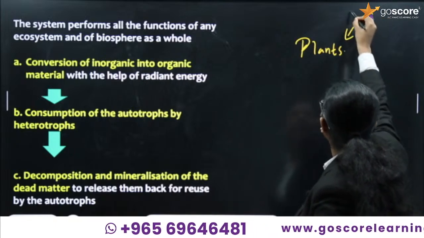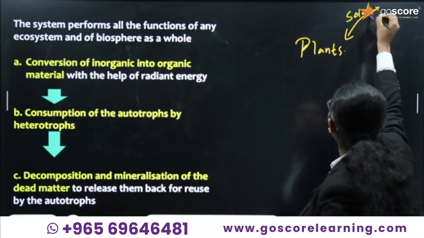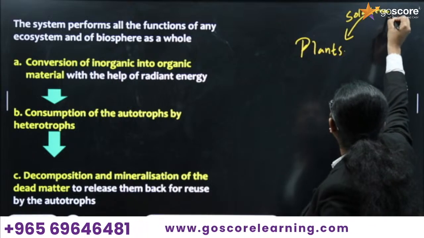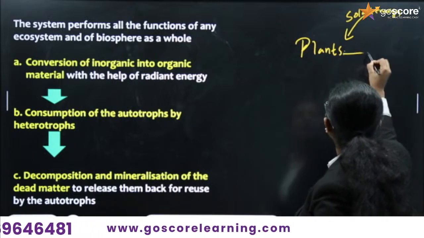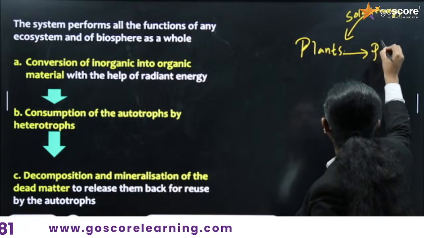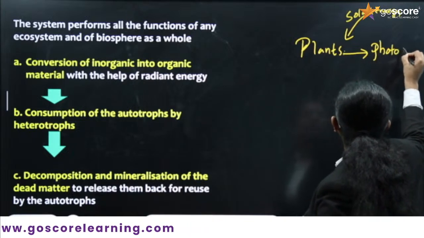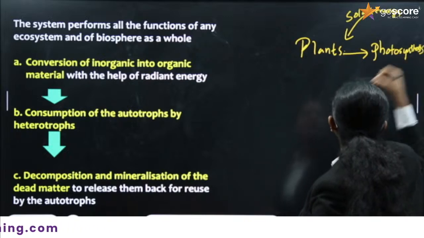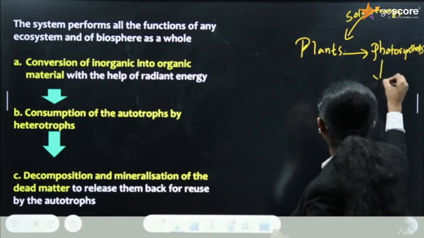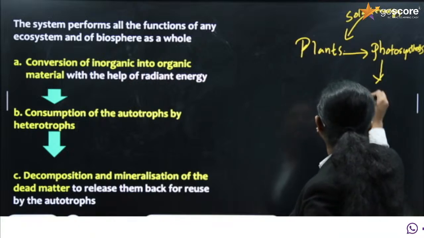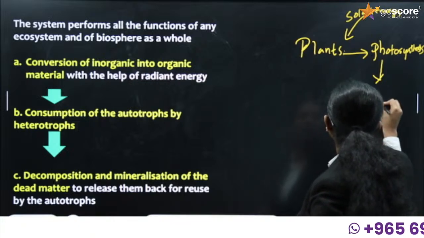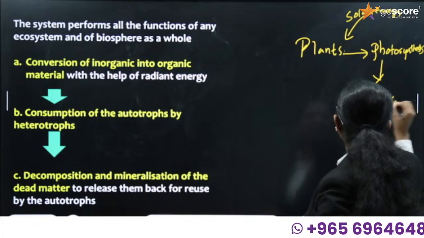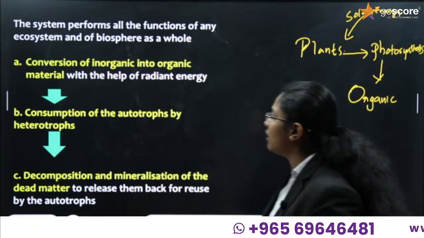So what happens to the plants? Plants trap the solar or light energy. What happens here? Plants perform the process called photosynthesis. Okay, photosynthesis is performed and later on, what is formed? Organic material is formed.